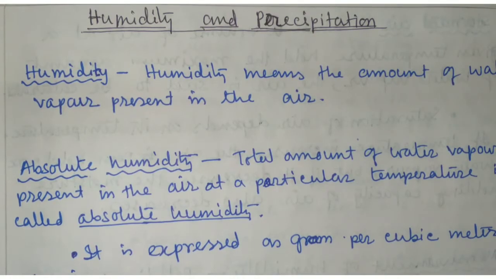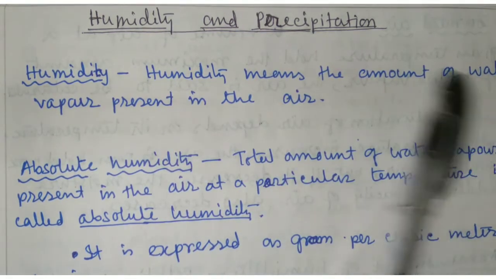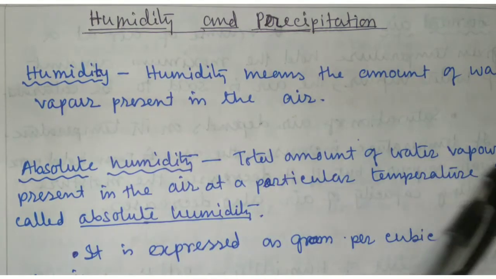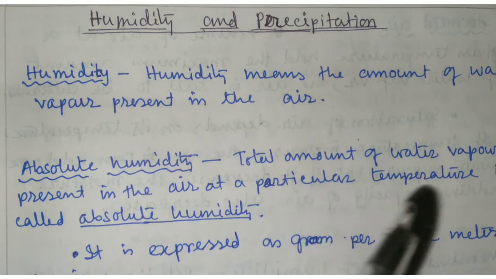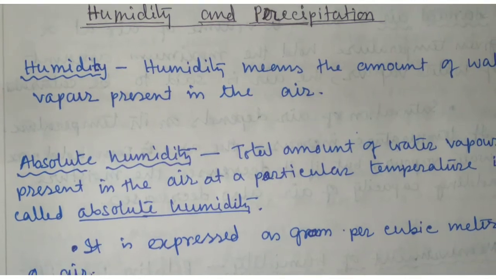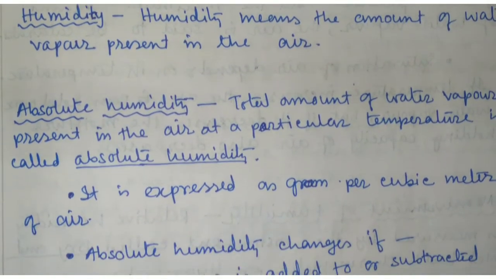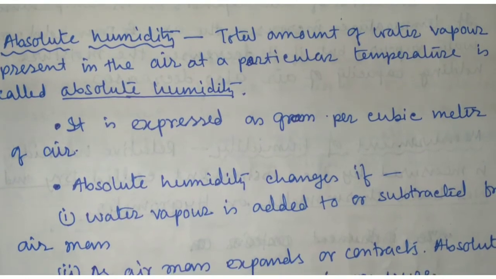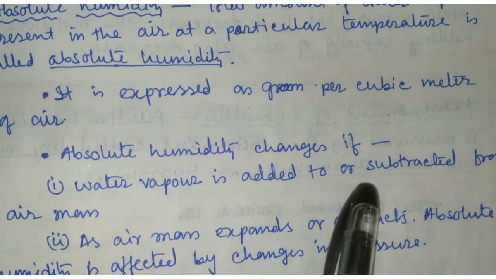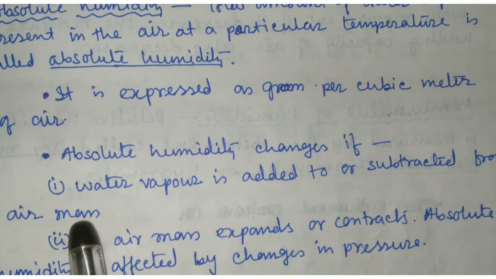Next point is humidity and precipitation. Humidity means the amount of water vapor present in the air. Absolute humidity: the total amount of water vapor present in the air at a particular temperature is called absolute humidity. It is expressed as grams per cubic meter of air. Absolute humidity changes if water vapor is added to or subtracted from an air mass.